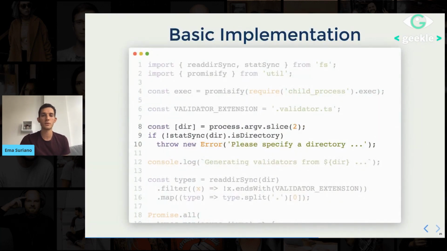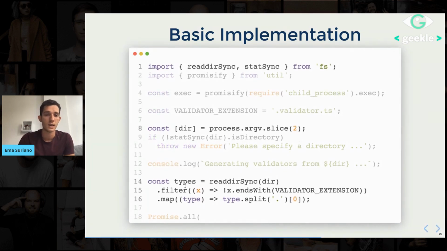Let's see a basic implementation of this script. I will just give you an overview of it. It's not that long. The first step is reading the directory, sending the arguments. I'm checking if it's a directory, otherwise please specify a directory. It doesn't make sense to continue the execution.